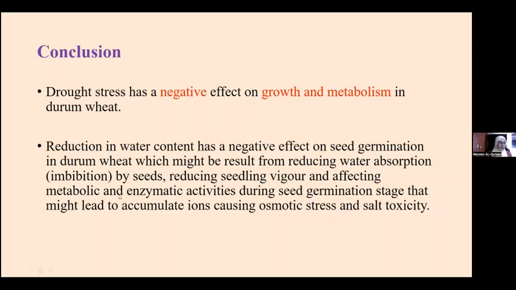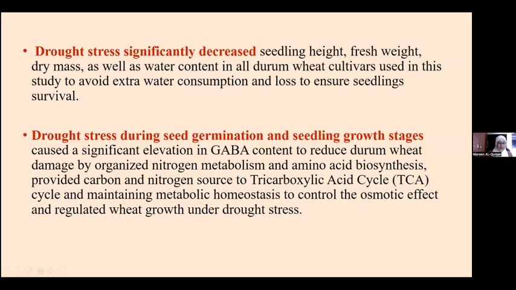It also affects the metabolic and enzymatic activity required for successful seed germination, leading to accumulation of ions and causing osmotic stress due to low water availability, and a secondary effect of salt stress, with increased salt concentration causing salt toxicity. During drought stress, the stress itself significantly decreases seedling height and fresh weight, which are the growth parameters, as well as water content in plants.